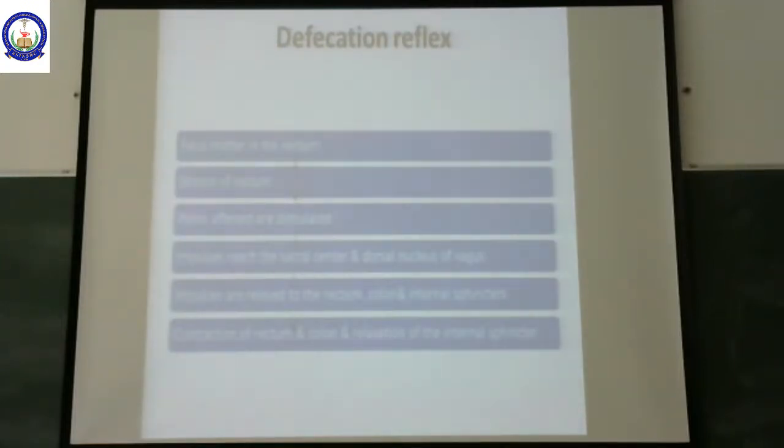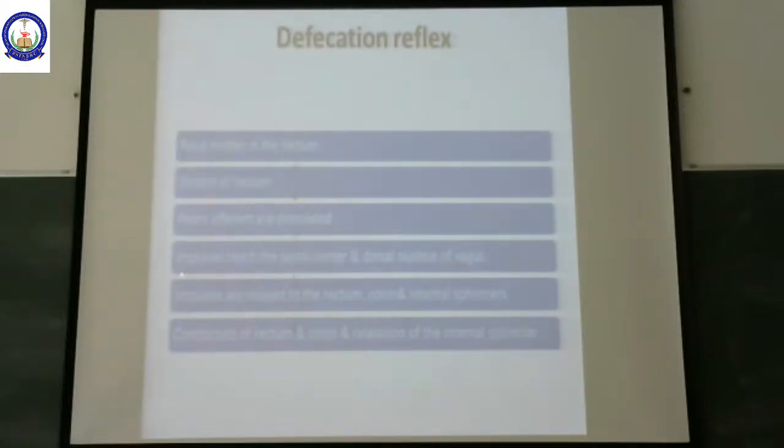Now, what happens in defecation reflex? The fecal matter which enters into the rectum is going to cause stretch of the rectum. This stretching of the rectum will now cause pelvic afferent nerves to be stimulated. So I repeat, fecal material entering into the rectum causes stretch of the rectum, which leads to stimulation of pelvic afferent nerves.